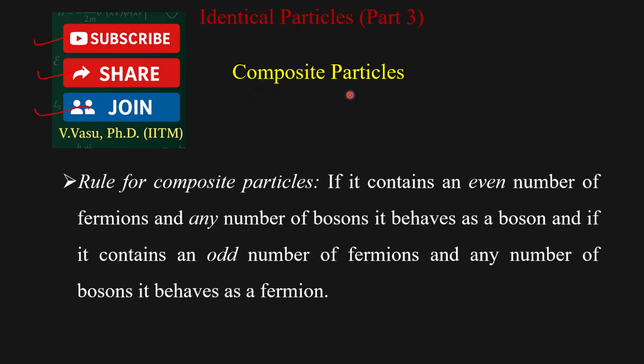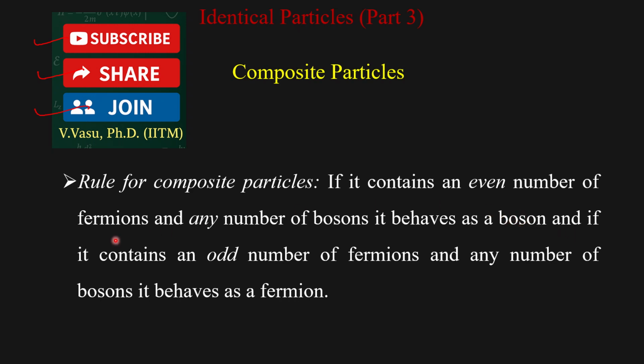First, we will see what a composite particle is and what the rule for a composite particle is. Let us say you have an even number of fermions, that means 2, 4, 6, like that. Then fermions have half-integer spin. So if you multiply an even number by this half integer, you will get an integer. So if it contains an even number of fermions and any number of bosons, because bosons have integer spin, it behaves as a boson.